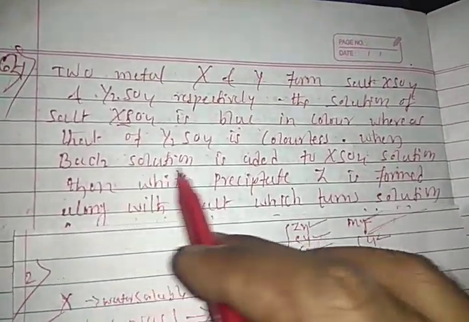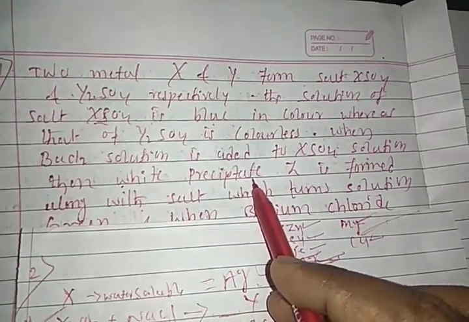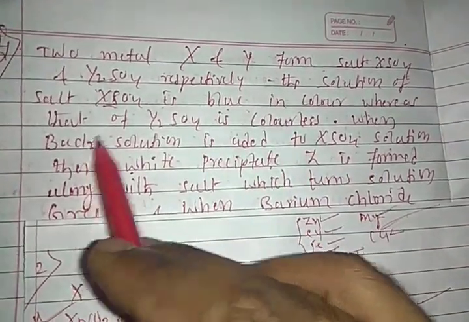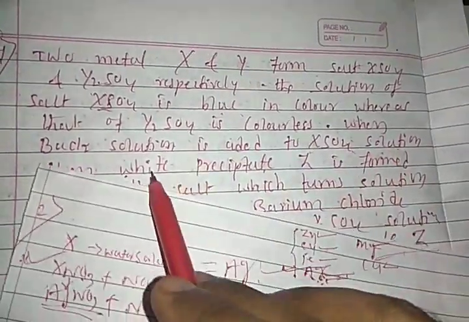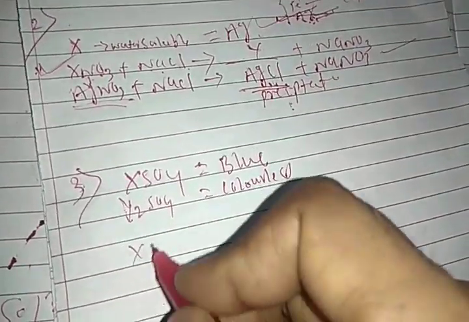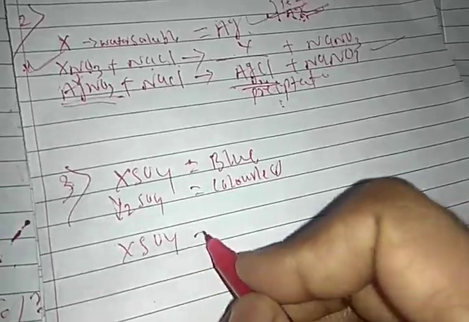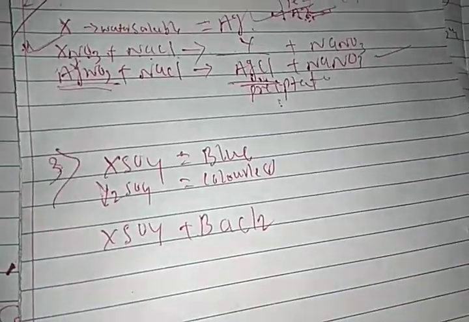When BaCl2 is added, XSO4 solution gives a white precipitate. So XSO4 is treated with BaCl2.